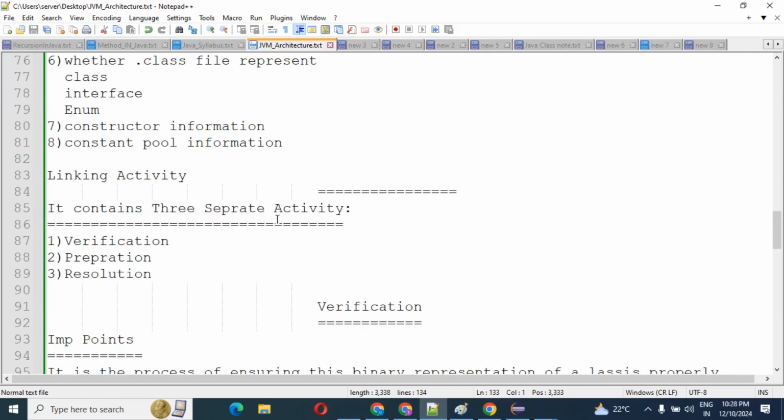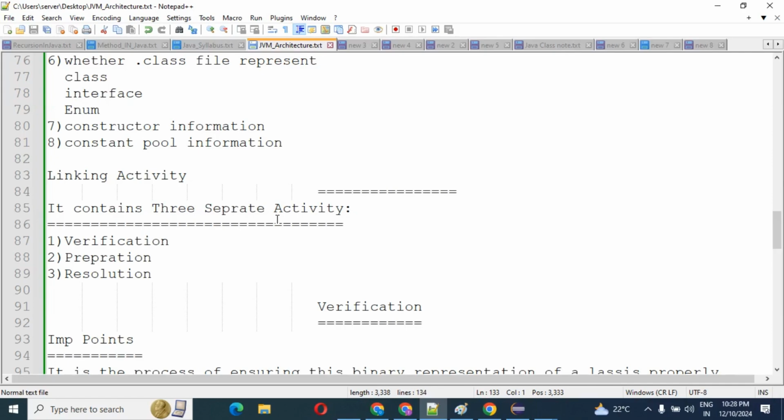In binary format a programmer or developer is not able to read the file. That's why JVM creates one class type object in the heap memory. With this class type object we can access all the binary format information.